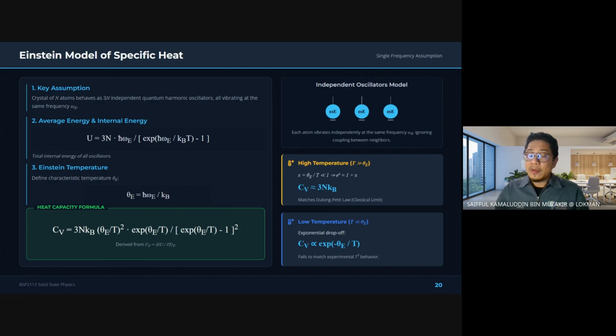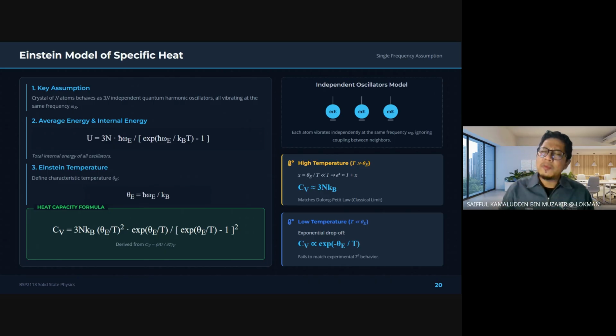Real solid, we are learning the solid state physics, and in solid, especially semiconductor, they do not have only one vibration frequency. We have so many vibrational frequencies depending on the structure of the crystal.